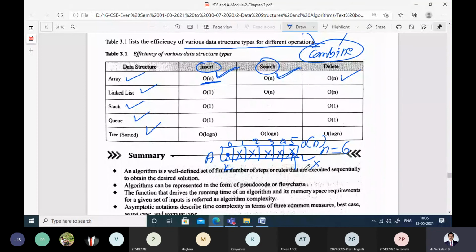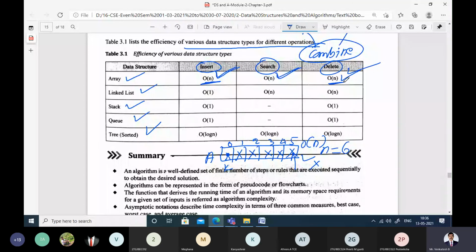That means if there are 100 elements in the array, if you want to search for an element, you have to do a maximum of 100 comparisons. It is possible that whatever element you are searching is located in the last location of the array, or it may not be present at all. That means you have to do 100 comparisons. Similarly, for deletion also you have to do 100 comparisons, because the element which you want to delete can be present in the very last location.